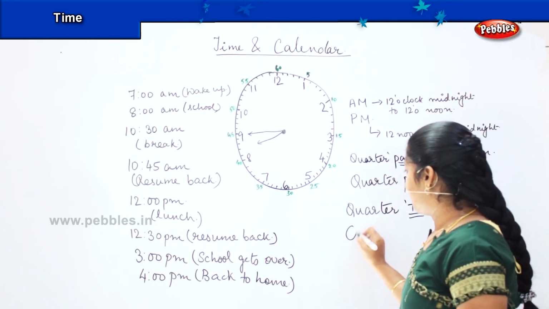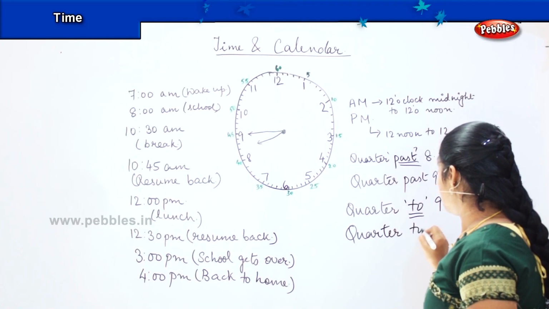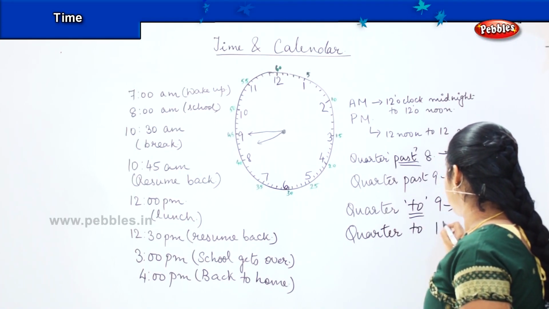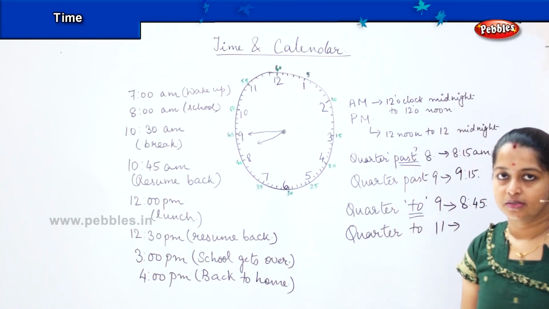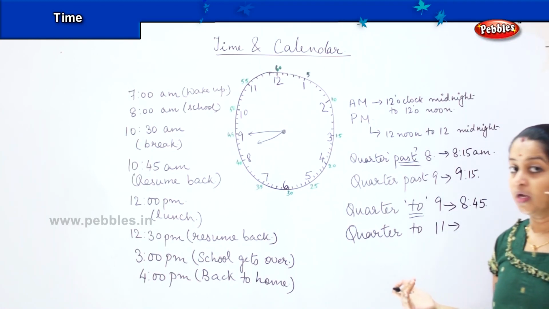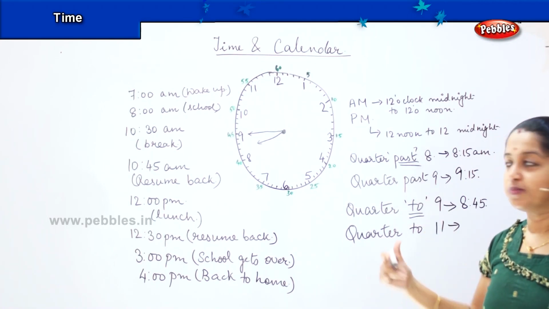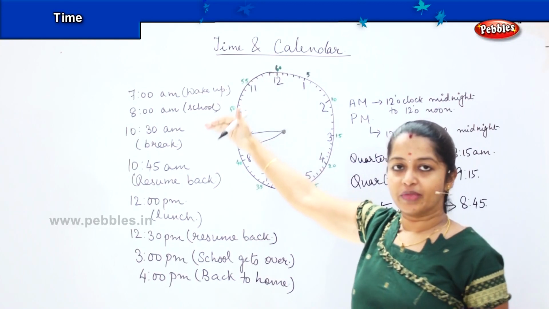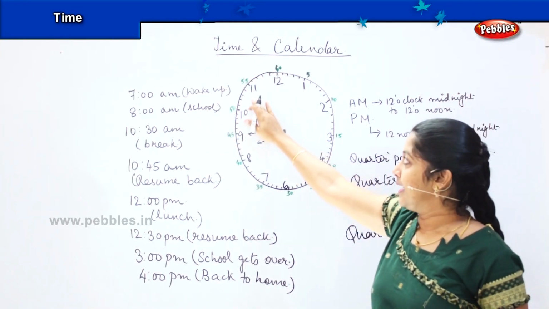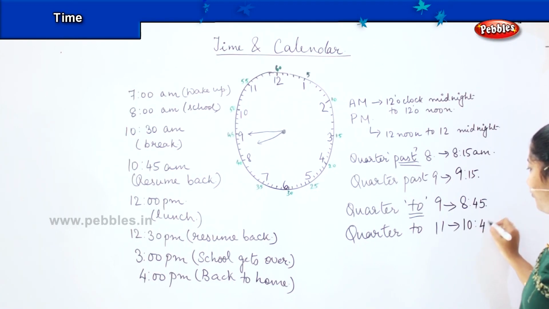If I give you the number quarter to 11, how will you write it? Does it mean that 11 is over? No, 11 is not yet over. So you will count 15 from the back. So again it will be 10:45.